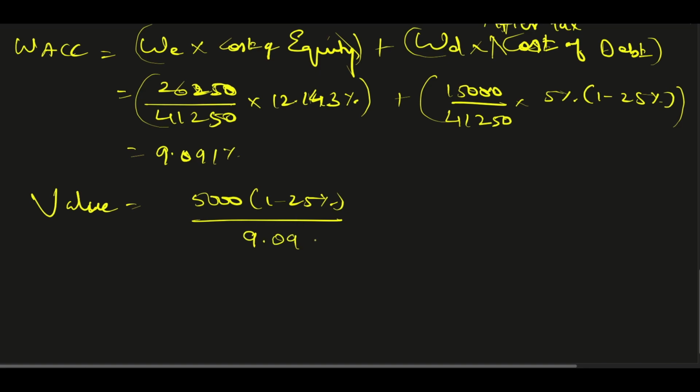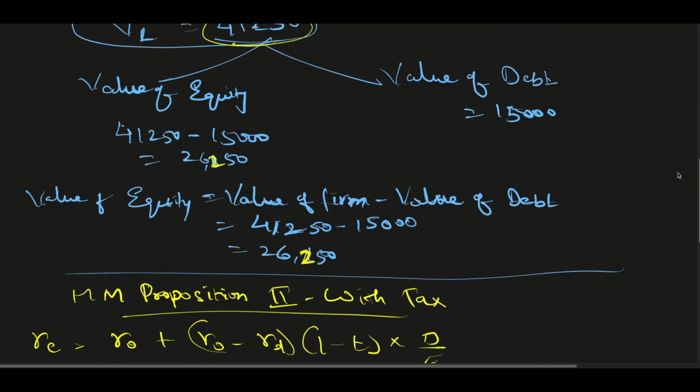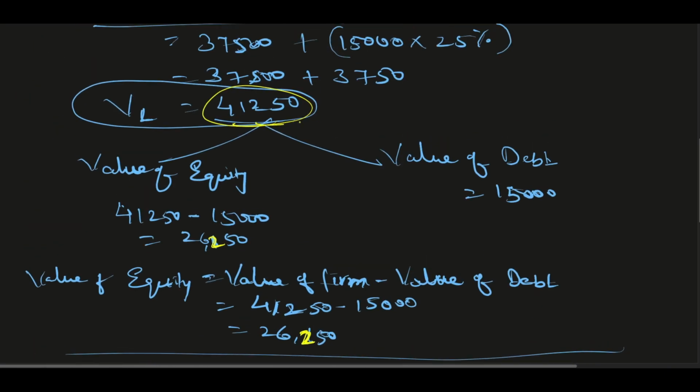WACC is 9.091%, which is equal to 3750 by 9.091%, so that comes to 41,250. So I can find it this way also. It is coming to 41,250, which was the case over here.